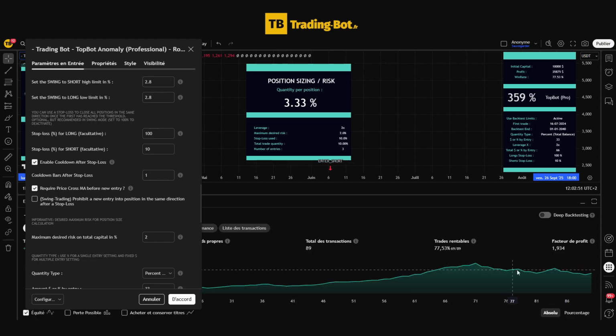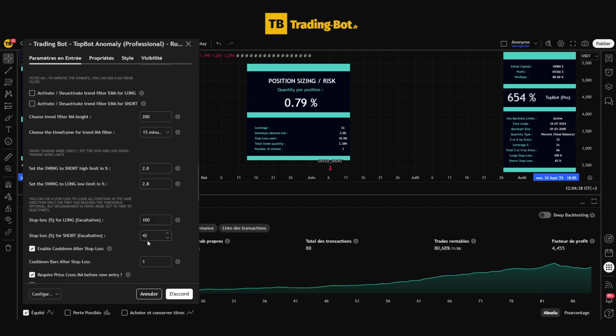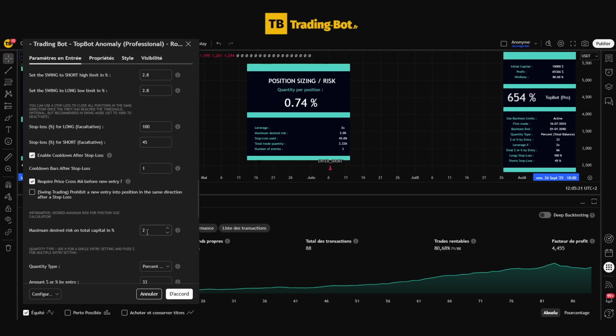We see that these stops are triggered regularly and that our figure has decreased. We will therefore try higher stop loss levels, and we see that from 42% the stop loss has no more impact on the strategy. We will set a stop loss purely as a safety measure, and it will allow us to precisely size each of our positions so that the maximum loss, if the stop loss is reached, is limited to the percentage of our capital we have decided by default, 2%.